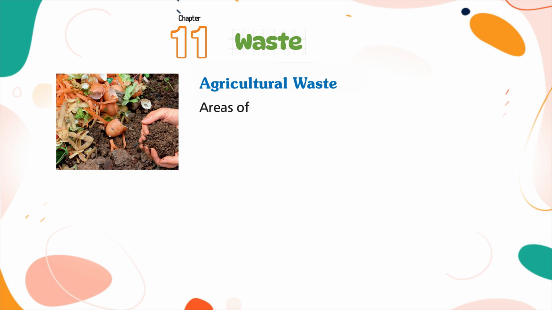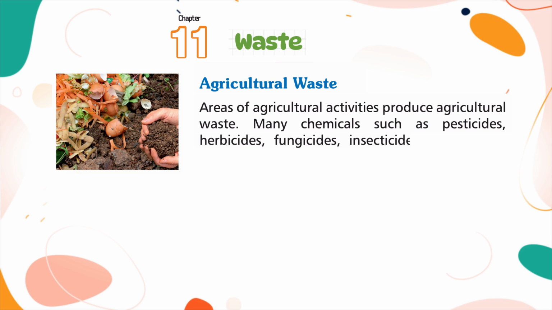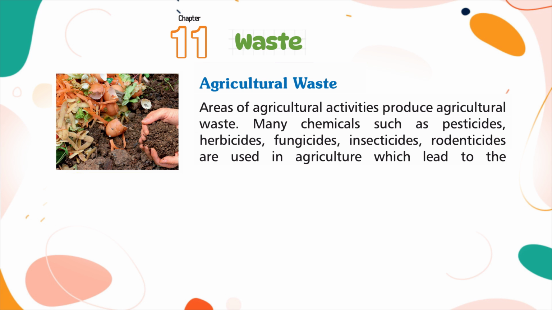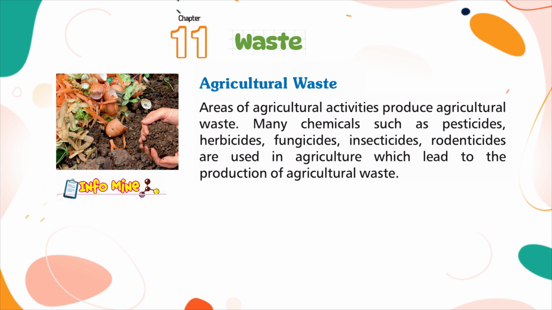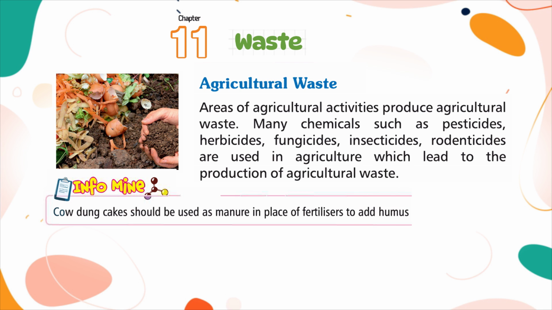Agricultural waste. Areas of agricultural activities produce agricultural waste. Many chemicals, such as pesticides, herbicides, fungicides, insecticides, rodenticides, are used in agriculture, which lead to the production of agricultural waste. Infomine. Cow dung cakes should be used as manure in place of fertilizers to add humus in the soil.